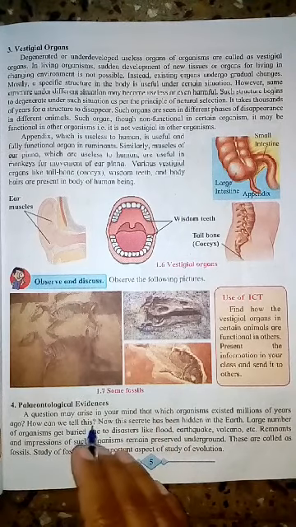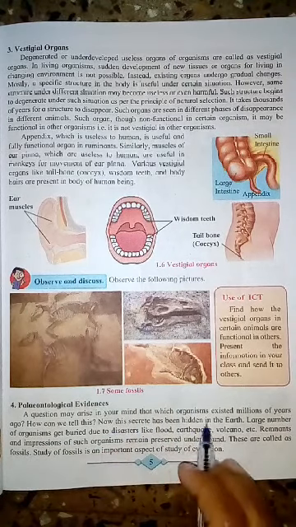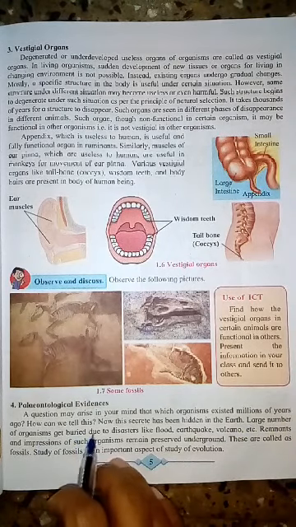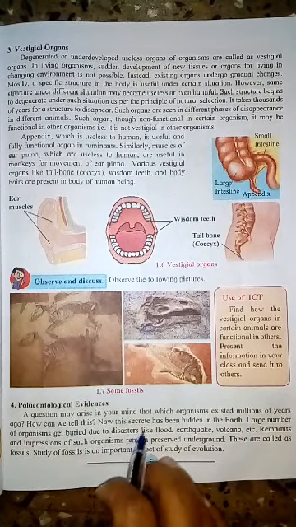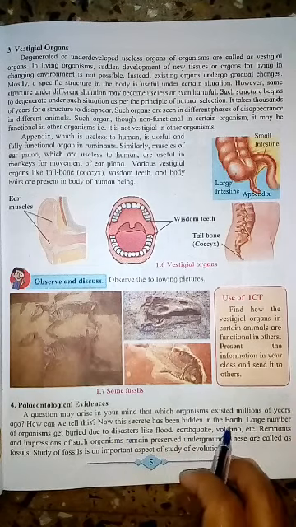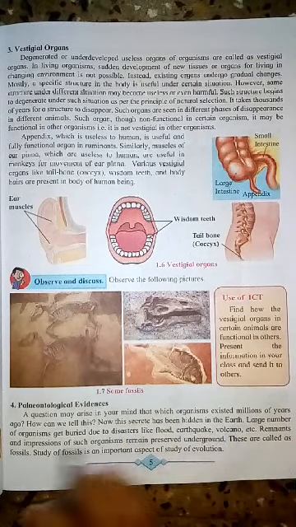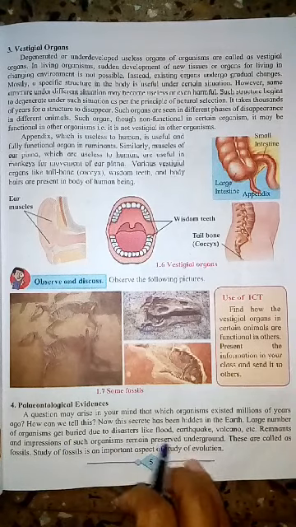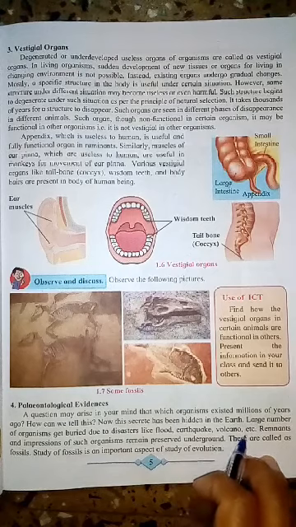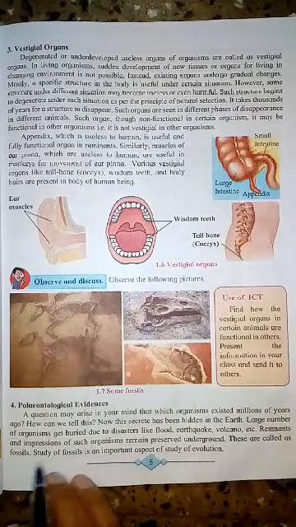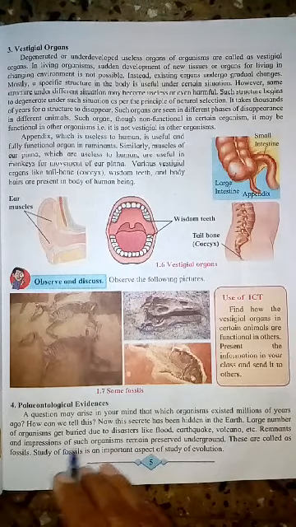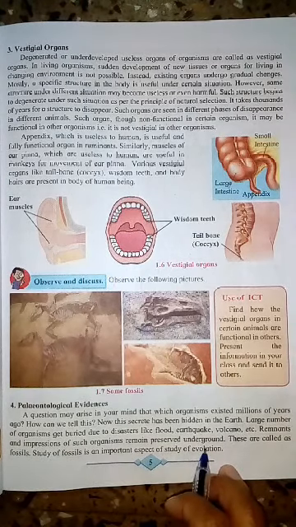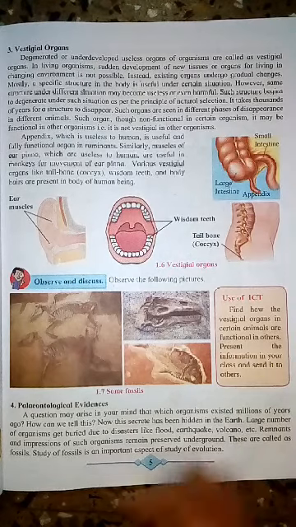A question may arise in your mind: which organisms existed millions of years ago? How can we tell this? Now, these secrets have been hidden in the earth. A large number of organisms get buried due to disasters like flood, earthquake, volcano, etc. Remnants and the impressions of such organisms remain preserved underground. These are called fossils.